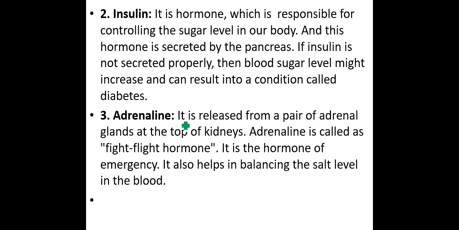Now, insulin is responsible for controlling the sugar level in our body. This hormone is secreted by the pancreas, as shown in the previous figure. If insulin is not secreted properly, the blood sugar level might increase, resulting in a condition called diabetes, which takes place because of improper secretion of insulin by the pancreas.